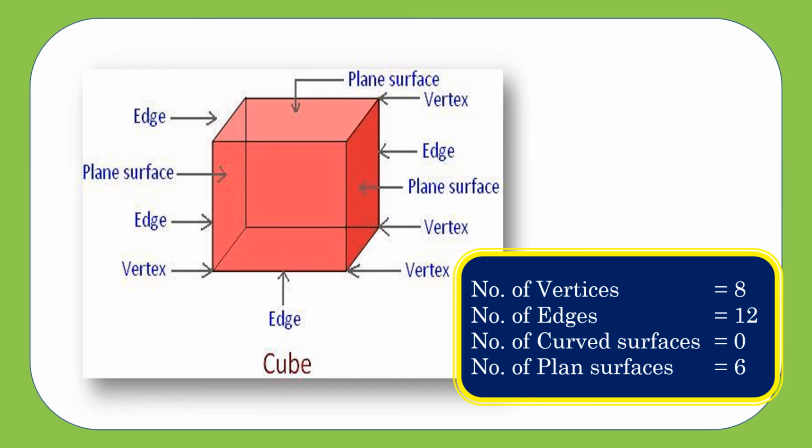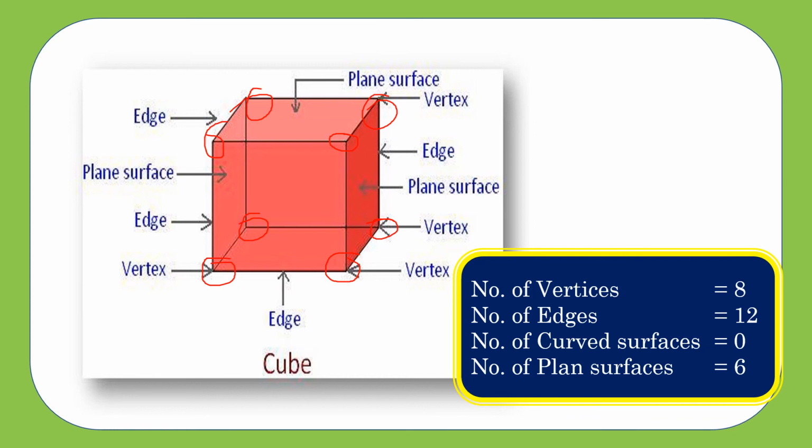Now we are going to see about vertices, edges and surfaces. This is a cube. Cube is the three-dimensional shape of square. Now we are going to count the vertices of a cube. This is one vertex, 2, 3, 4, 5, 6, 7, 8. The cube has 8 vertices.